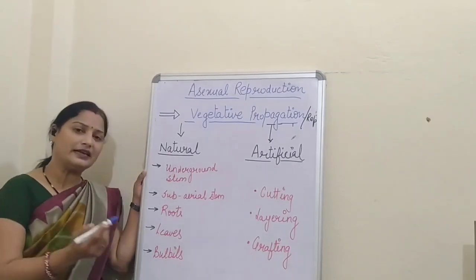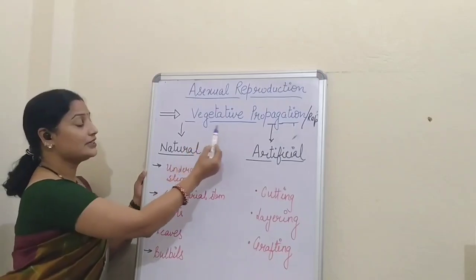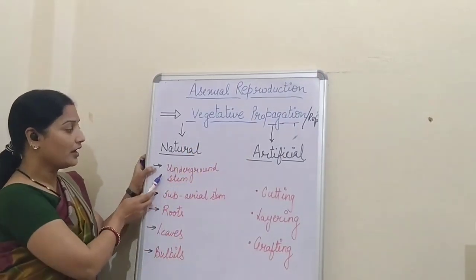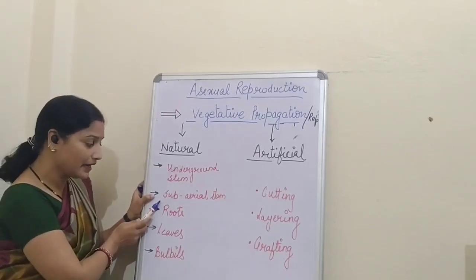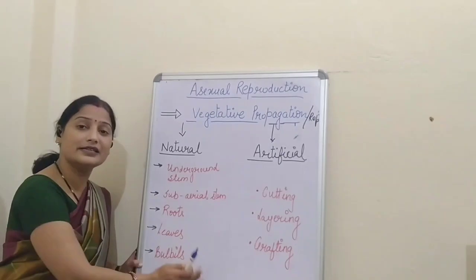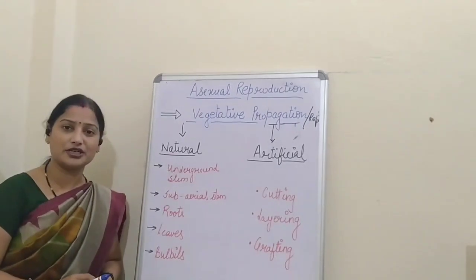Now students, in our course, we have to study natural vegetative propagation. That is, we have to study about underground stem, subaerial stem, roots, leaves and bulbils in detail. So now let us start natural vegetative propagation in detail.